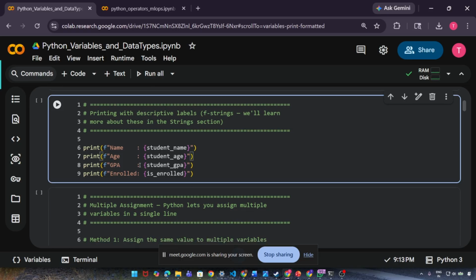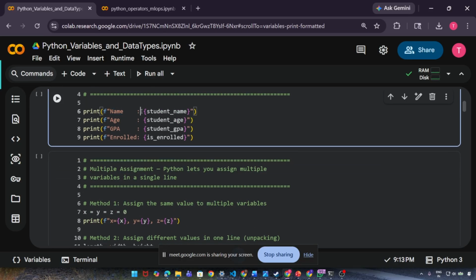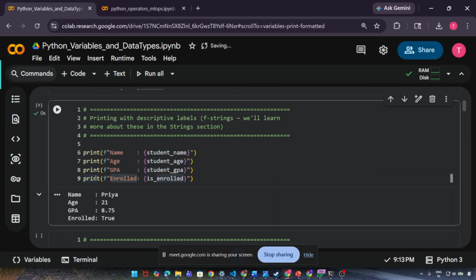The same example I have shown here. See name, then colon, then the student name; age, colon, then the student age; GPA, colon, then the student GPA; and enrolled is enrolled. Again, we do this just to beautify things, to show things in a proper manner. That's why we use f-strings. Okay. Does this small f stand for format? Yes, f-string means format string. Correct. F-string means format string. Okay. All right.